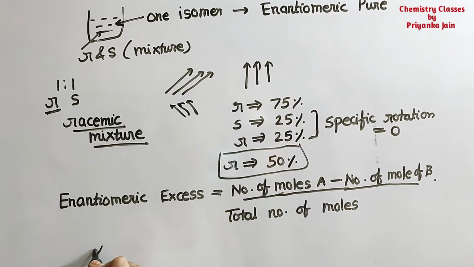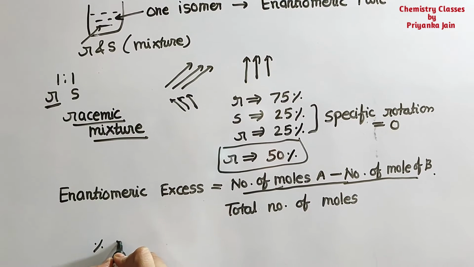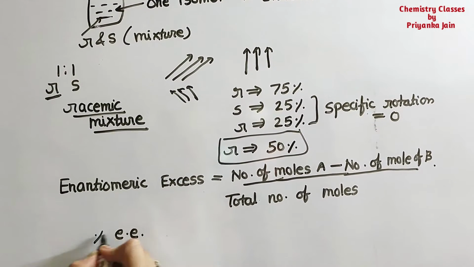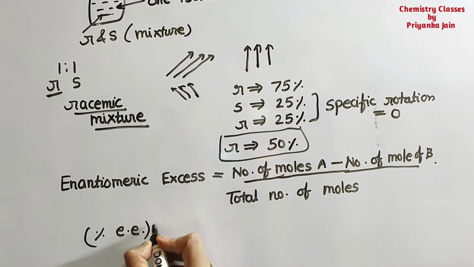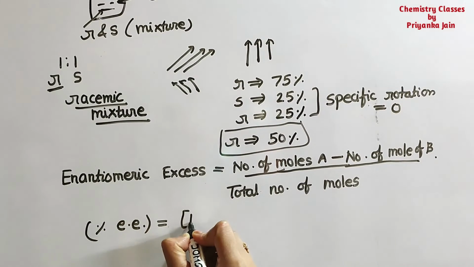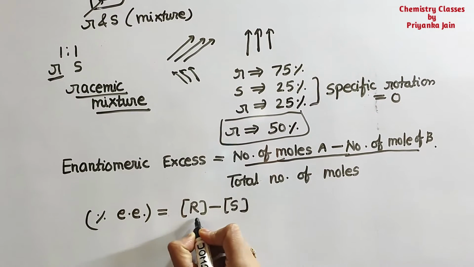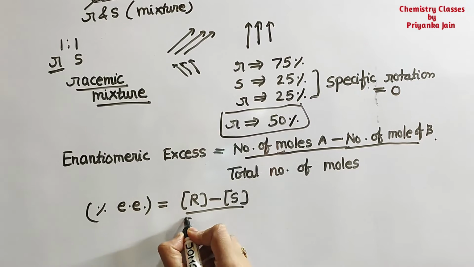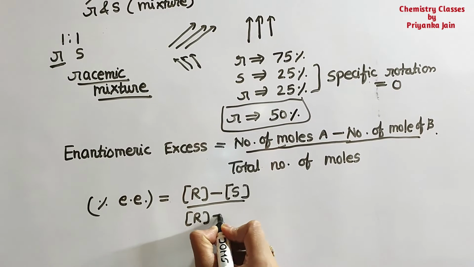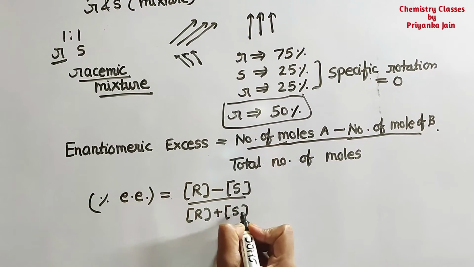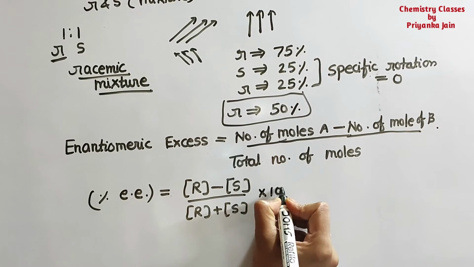And the next formula is percentage enantiomeric excess. This can be written in this manner: concentration of R minus concentration of S divided by R plus S into 100.